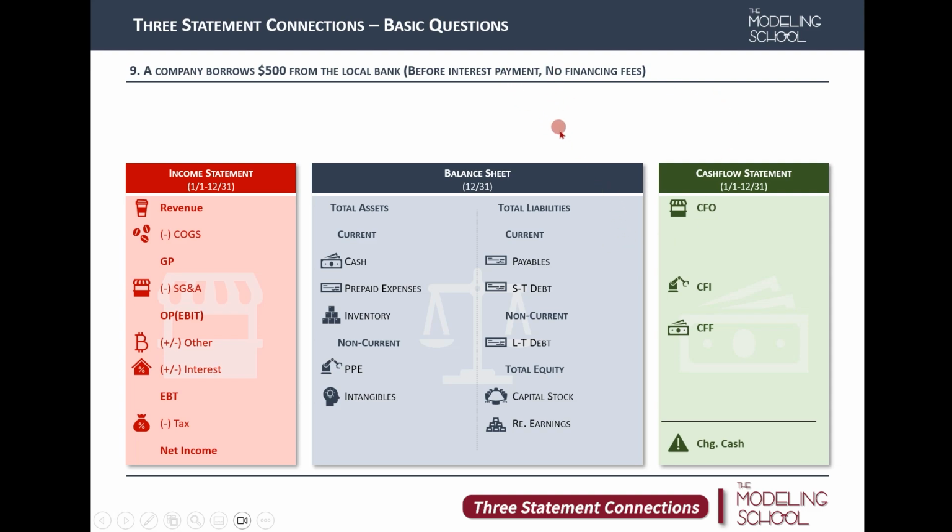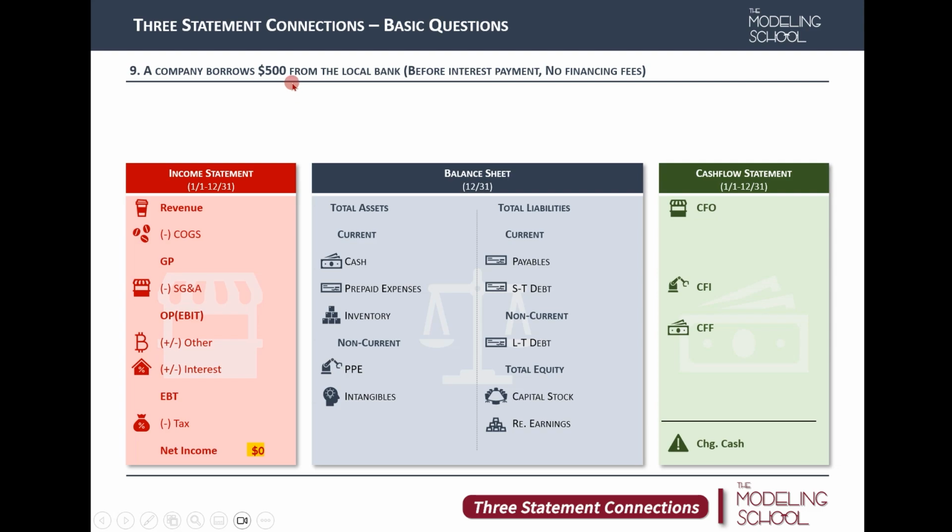So for our basic courses, we're not going to consider financing fees. In later courses, in intermediate and advanced cases, or in LBO modeling, we're going to cover different types of financing scenarios and what it does to our statements. But the basic version would be, nothing's going to be affecting net income. No changes to the income statement.